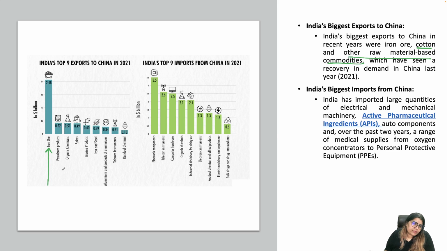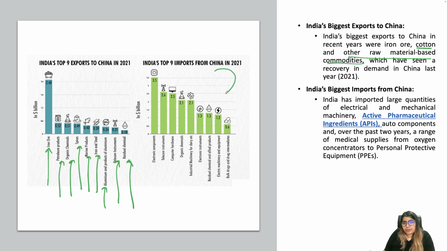So we are exporting iron ore, petroleum products, organic chemicals, spices, marine products, iron and steel, aluminium, telecom instruments, and residual chemicals mostly. But what have we been importing? Well, India has imported a large quantity of electronic components, electrical and mechanical machinery, like telecom instruments, computer hardware. Apart from that, active pharmaceutical ingredients, which is API, the bulk drugs and drug intermediates.